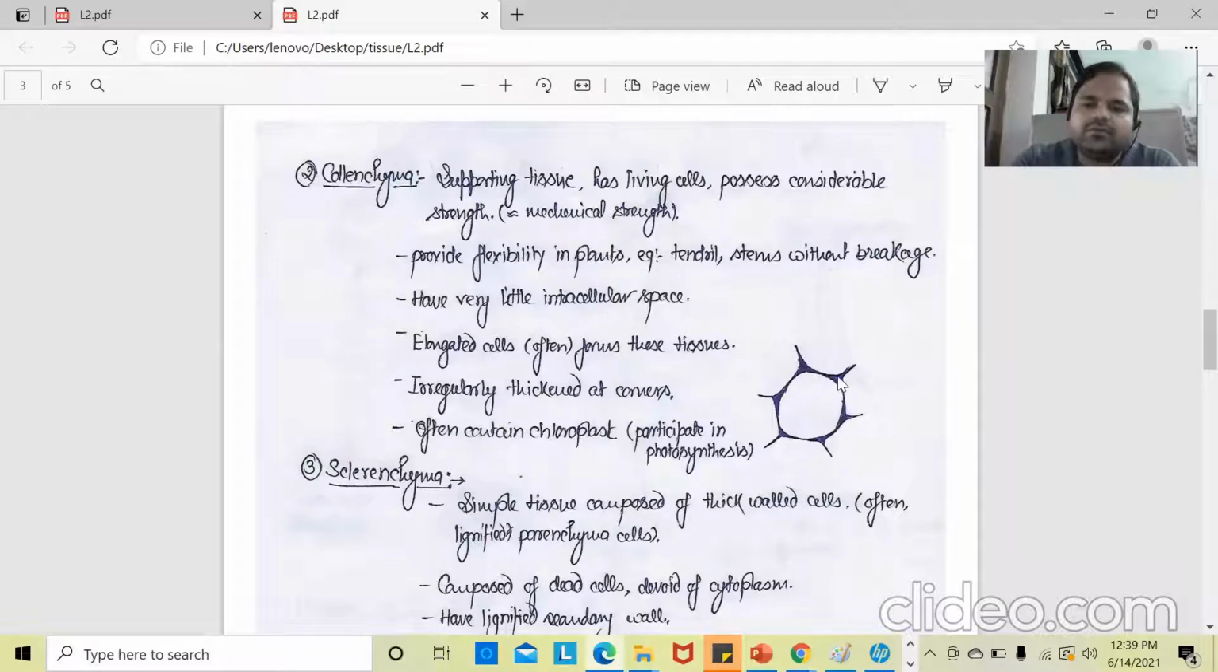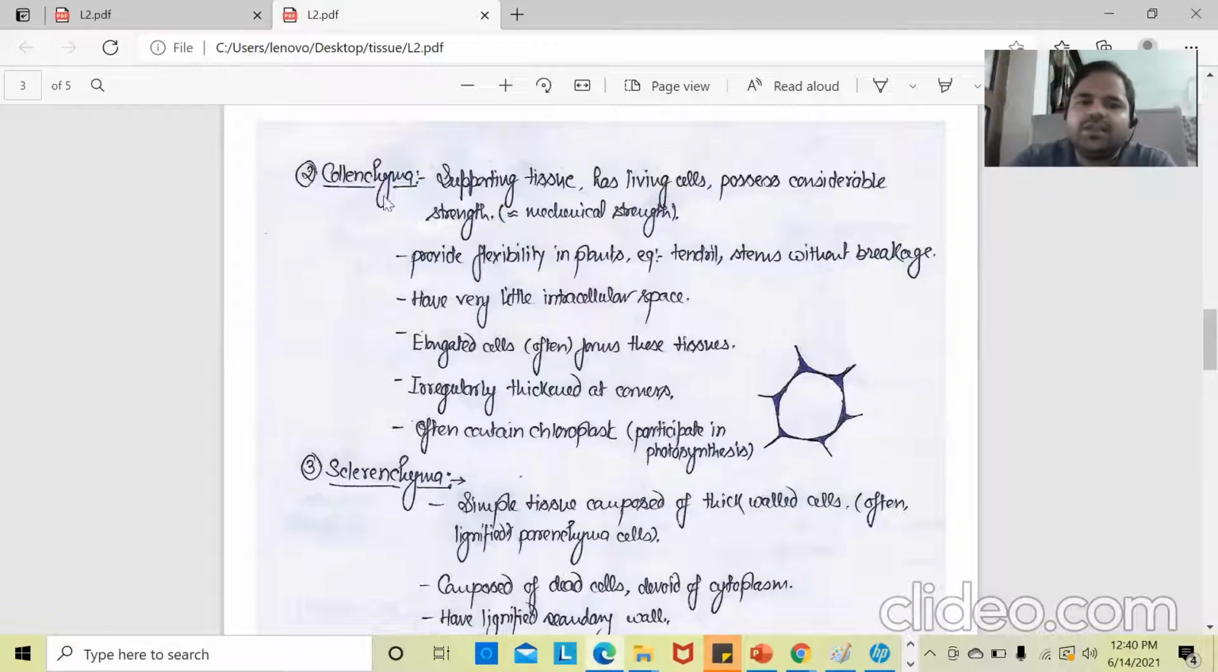We can see here one cell of collenchyma, and at the corners thickening is there. It is an irregular thickening, meaning there is not a homogeneous thickening all over the cell. The thickening is located only at the corners, and often they have chloroplast, which means the second function of collenchyma is to participate in photosynthesis.